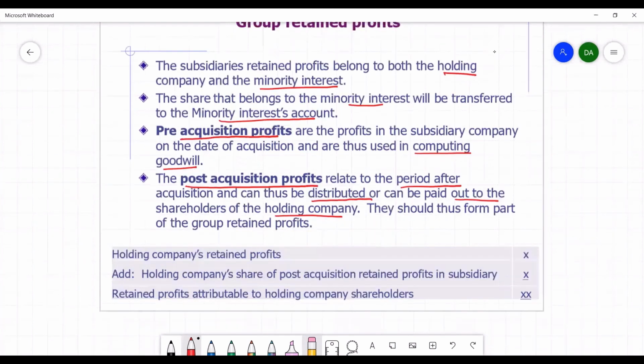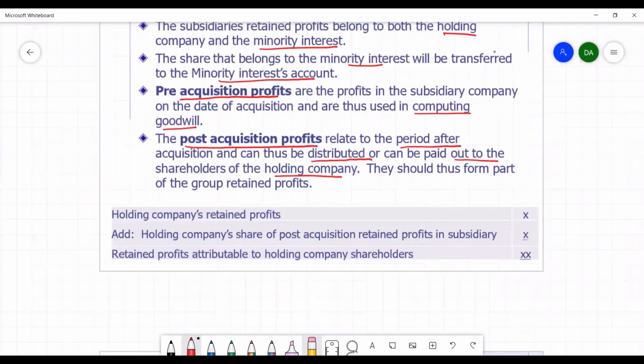Now, the group's retained profit consists of the following. The holding company's retained profit, which belongs entirely to the shareholders of the holding company. And then the holding company's share of post-acquisition retained profits in the subsidiary.